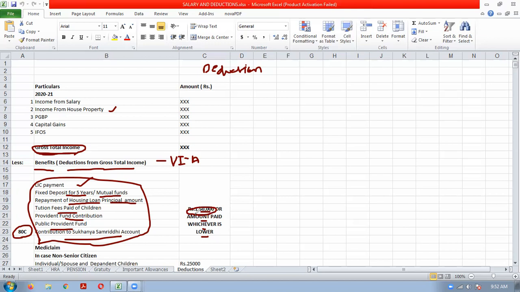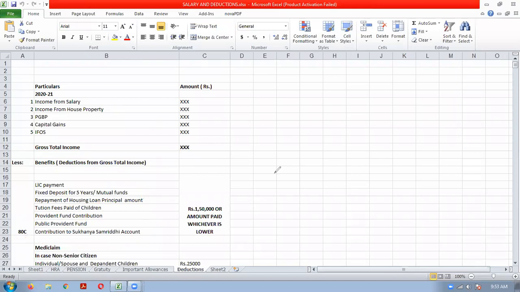Similarly, if you are paying LIC payment, suppose let us take 70,000, so you will get only 70,000. And you will have to do the total of all these payments, and 1,50,000 only you will get from the total. For each, 1,50,000 limit is not there. Entire 80C 1,50,000 will be the limit.